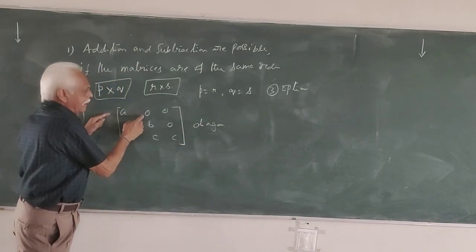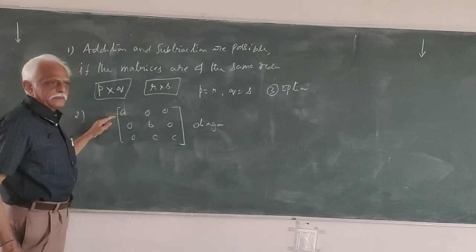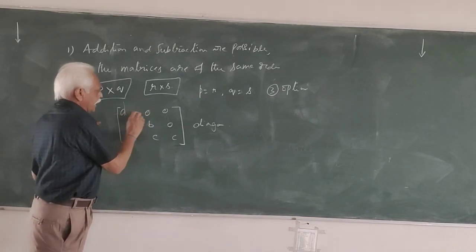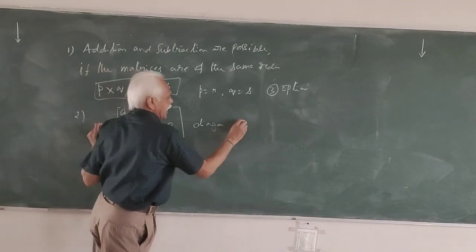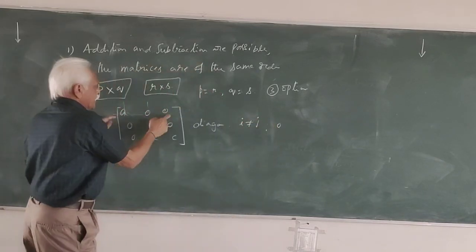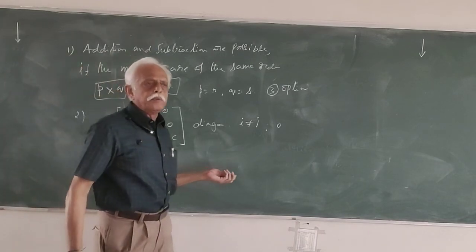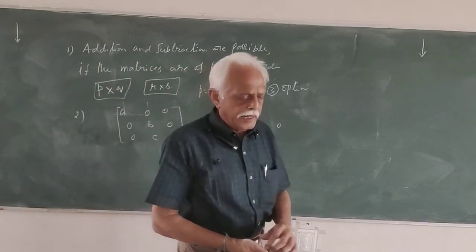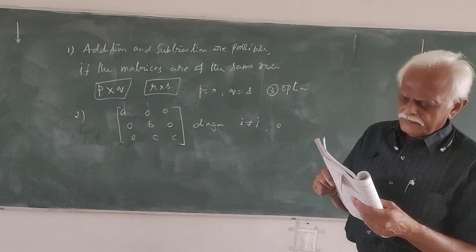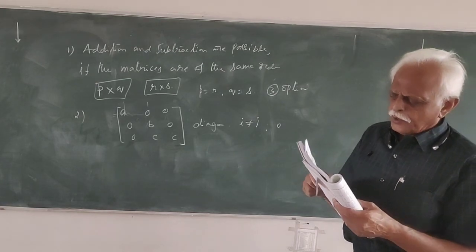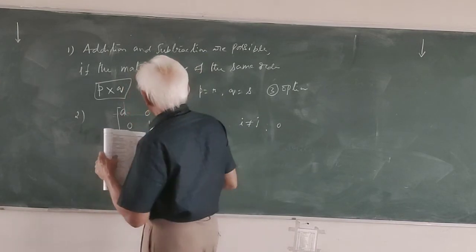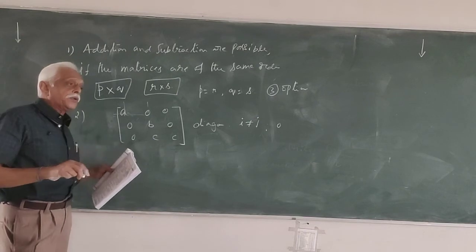Now, first row, first column, i equal to j, is not equal to 0. Then first row, second column means i not equal to j, it is 0. First row, third column, i is not equal to j, so you get all those elements as 0. So what is the option? Aij equal to 0 for i not equal to j and Aij equal to k for i equal to j.